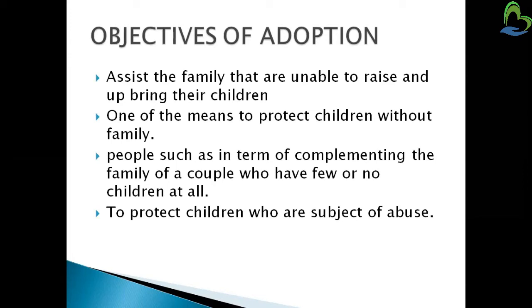And to protect children who are subject to abuse, we first have to consider girl children, who are easily abused, so we have to protect girl children first through adoption.